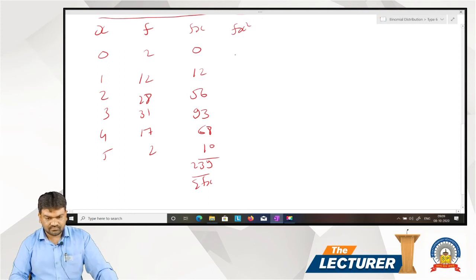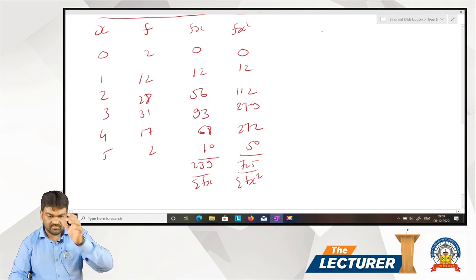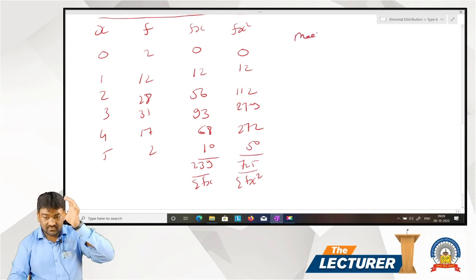Fx square: 0, 12 multiplied by 1, that is 12. 56 multiplied by 2, that is 112. 93 multiplied by 3, that is 279. 68 multiplied by 4, that is 272. 5 multiplied by 10, that is 50. Total 725. Sigma fx square.